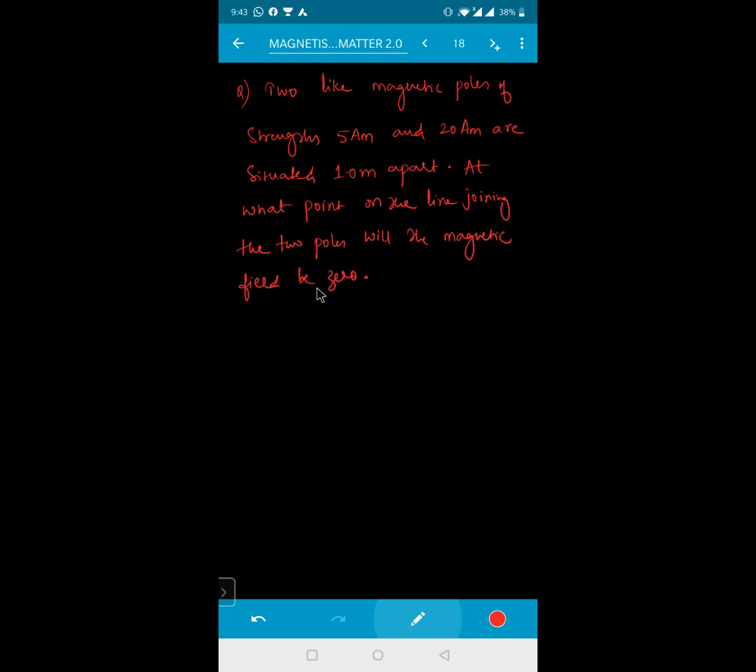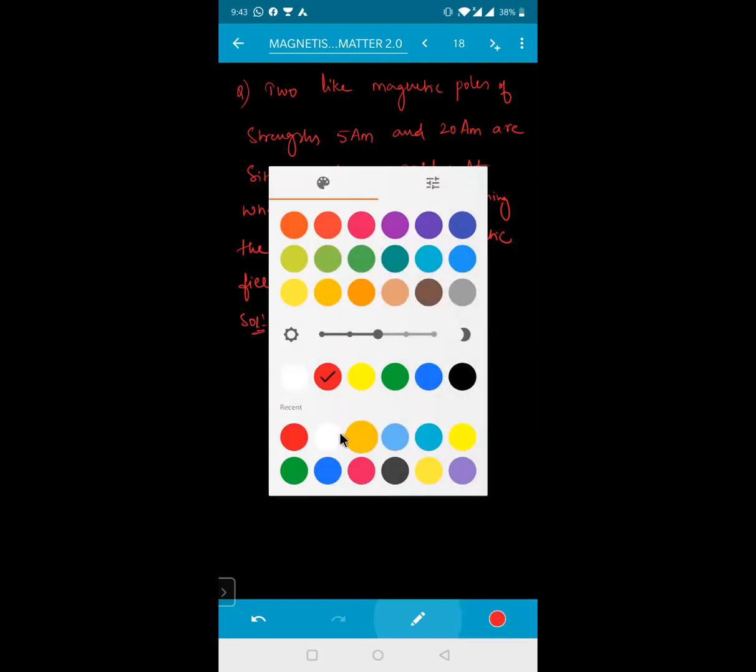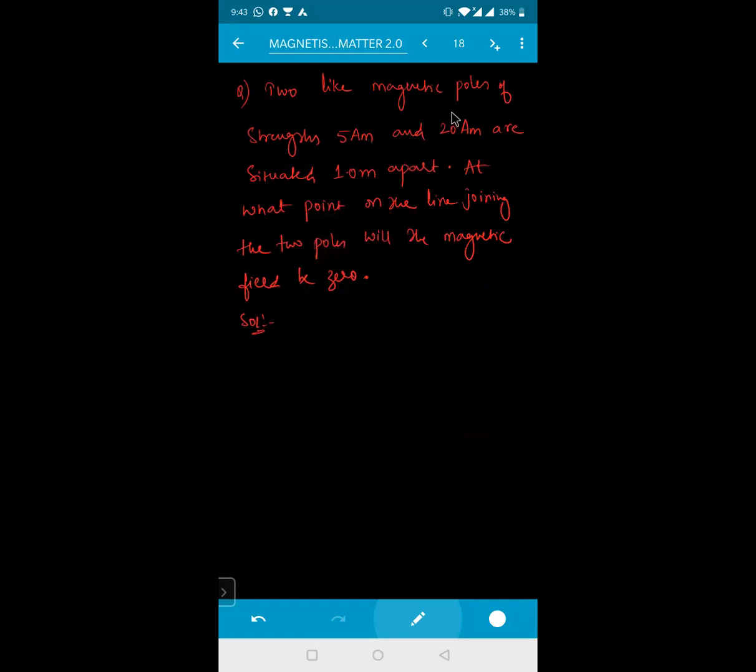Magnetic field here right now, not magnetic force. Two like magnetic poles: here is one pole strength, and this one is another pole strength. Both are of the same nature, like north pole and north pole, so there will be repulsion between them. The distance between them is equal to 1 meter.